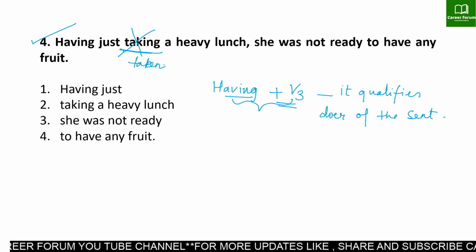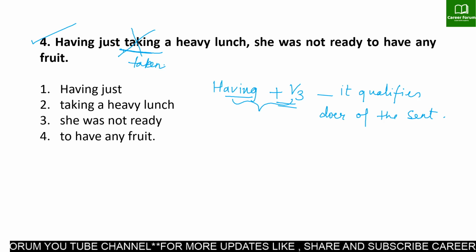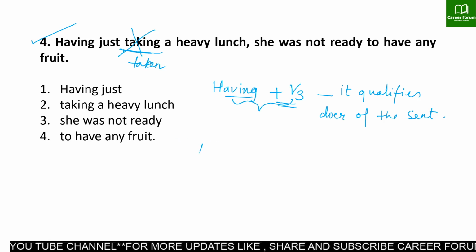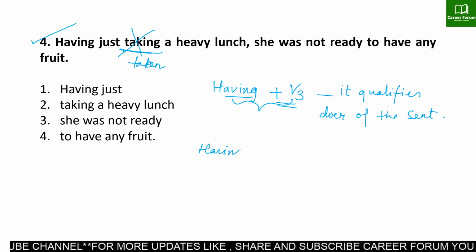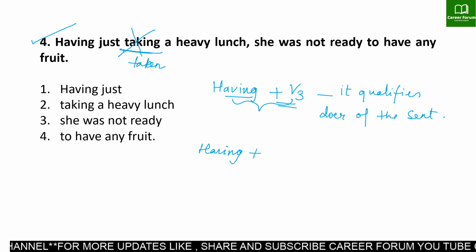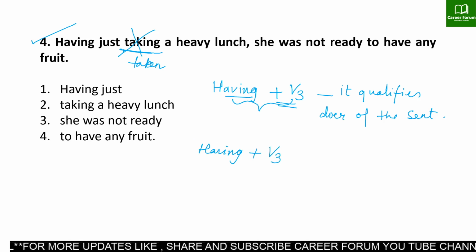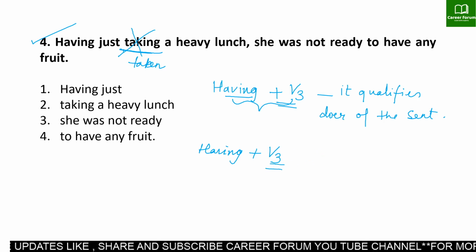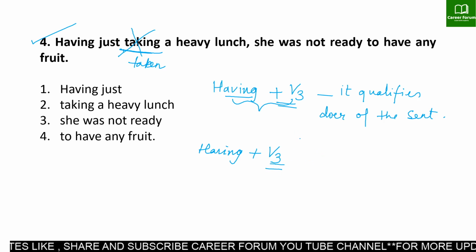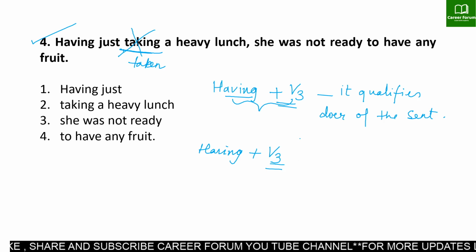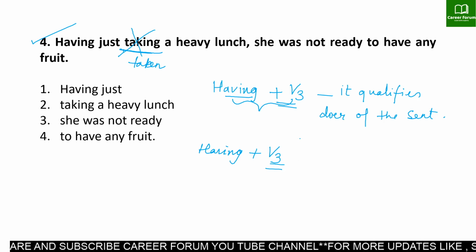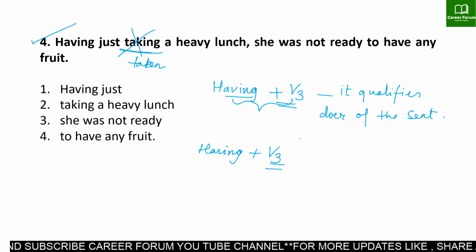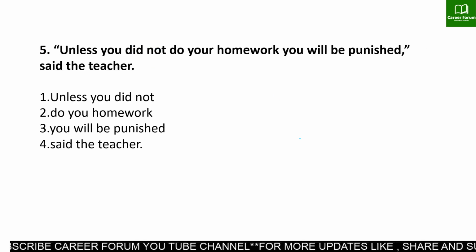So this is important, and be specific with this rule. Whenever we have "having," try to look for the past participle. If you have given something other than this V3, the error will definitely lie in that particular part. Clear? So be specific with this rule. Fine. Let's move to the fifth sentence.